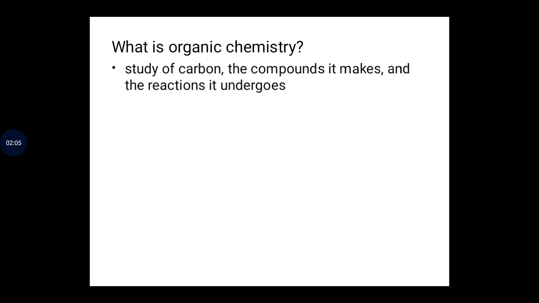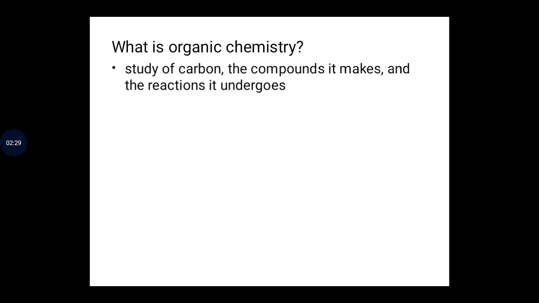We also have metallic trioxocarbonates like sodium carbonate and magnesium carbonate. They contain carbon, but they are not organic compounds. We also have carbon dioxide and carbon monoxide. Despite the fact that they have carbon, they are also not organic compounds.